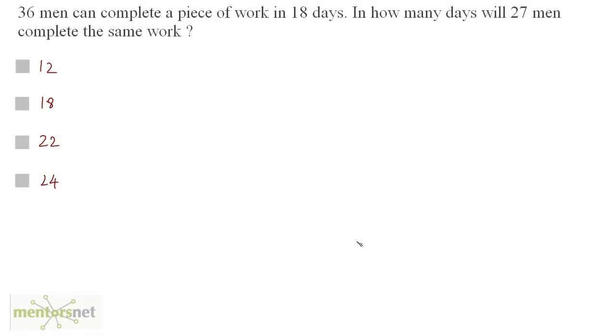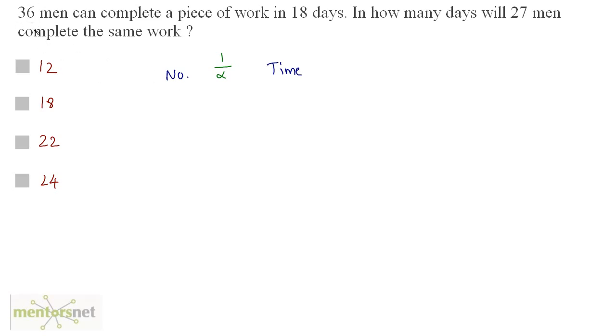36 men can complete a piece of work in 18 days. In how many days will 27 men complete the same work? Well, we have two quantities here, number of men and the time taken. And the more the number of men, the less time will be taken. So the number of men is inversely proportional to the time taken. So let me write it, number of men is inversely proportional to time. Okay, now let us feed the data here.